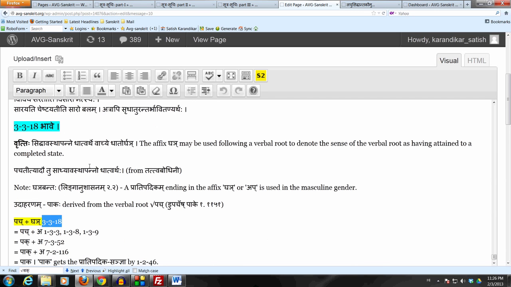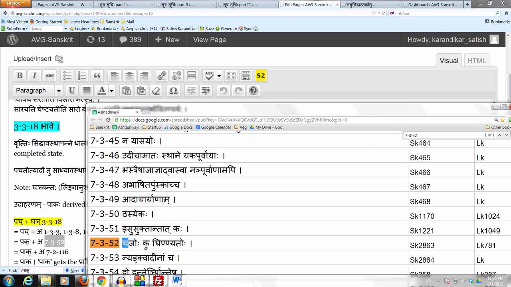Now we remove the letters by halantyam, nyakarasit, and chuttu, and lashakvataddhite, ghakarasya tasya lopah, and we get pach. Now the nyakara is it in the affix Ghan that allows us to use 7.3.52, chajoh ku ghinyatoh. So we get the kavarga adesha in place of the chakara of pach.